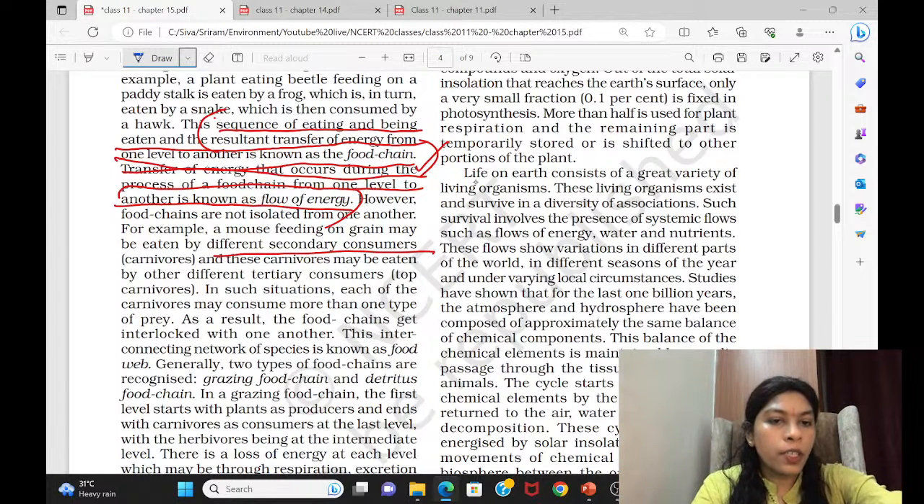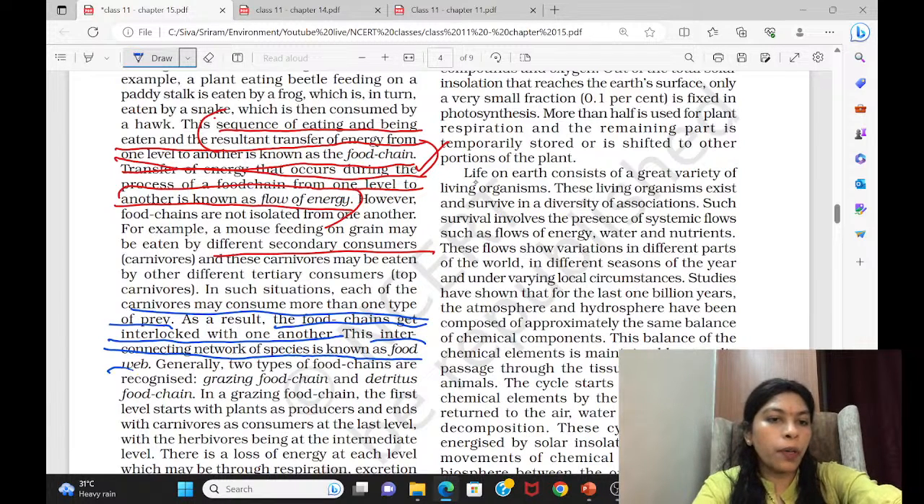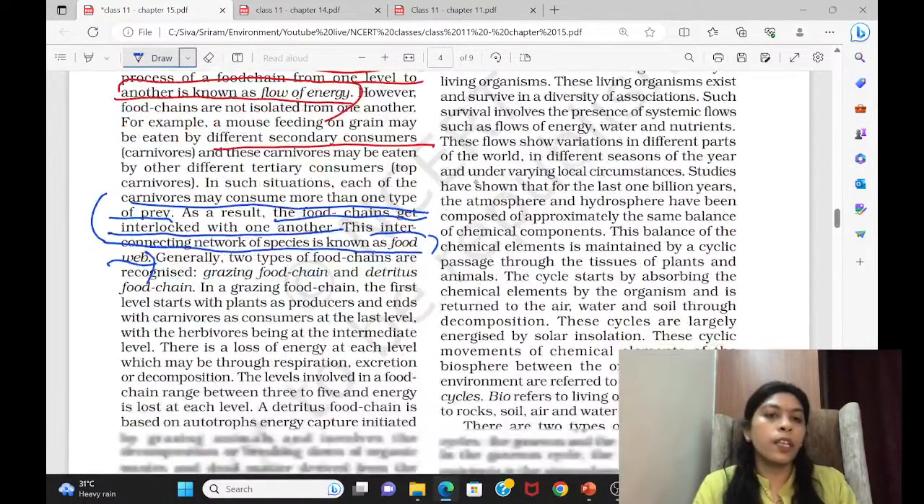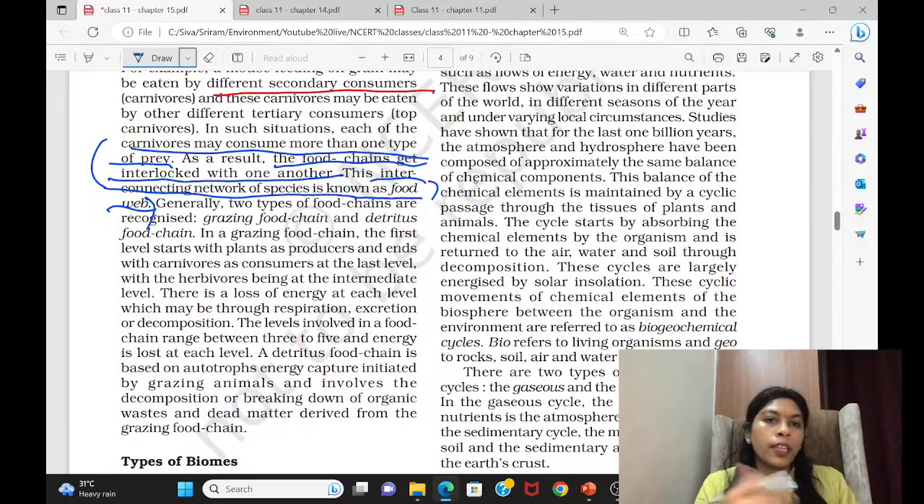So in such a situation, each of the carnivores may consume more than one type of prey. As a result, the food chains get interlocked with one another, and this interconnecting network of species is known as food web. So this is also important. Mark this, food web. You have to learn these definitions. Then come to the next part.